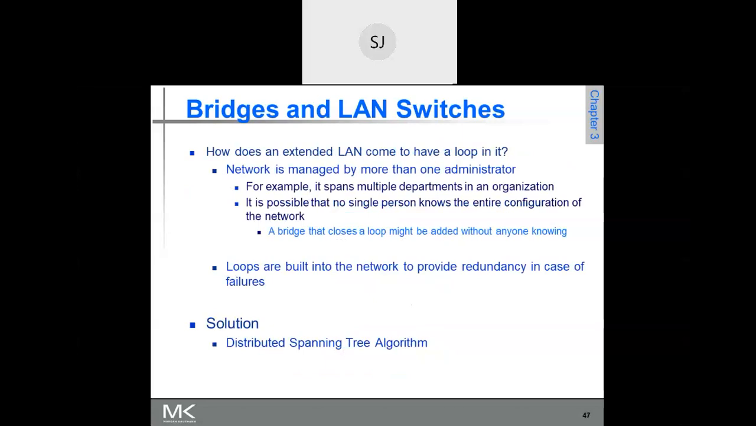Okay, so how do you ensure that there are no loops? By going for a spanning tree. Spanning tree you might have studied in your data structures or algorithms, right? So what you have to do is, a given graph should be converted into a spanning tree. Then you can be sure that there are no loops in your extended LAN, right? Okay, fine.